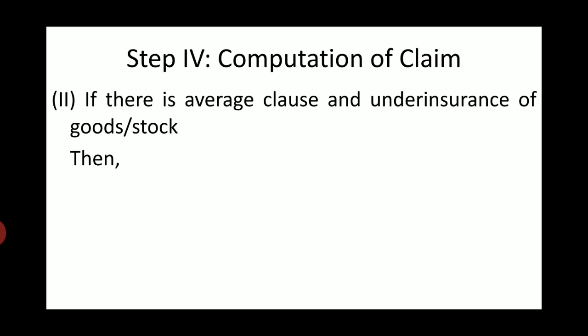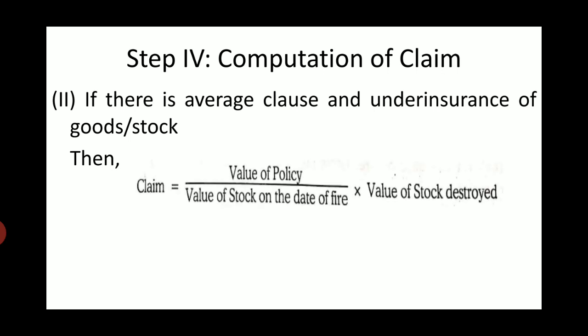Then in that case, claim is calculated with the help of a formula, and the formula is value of policy upon value of stock on the date of fire multiplied by value of stock destroyed. Now value of policy refers to the policy amount or sum insured which will be given in the problem. Value of stock on the date of fire we will get from step number 2. Value of stock destroyed we will get from step number 3. Once we put all these figures into the formula, we will get the claim amount.